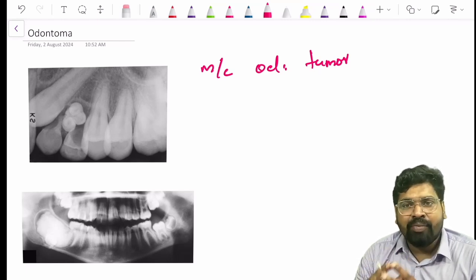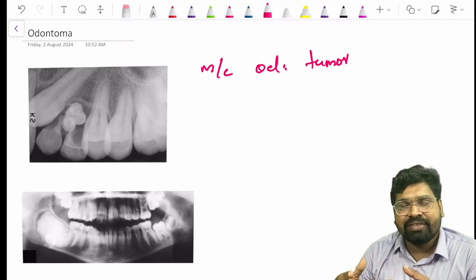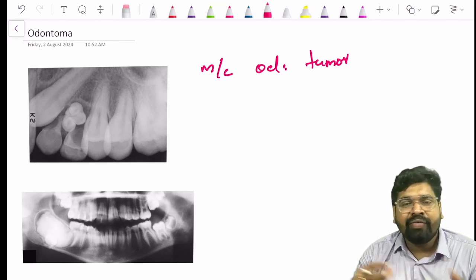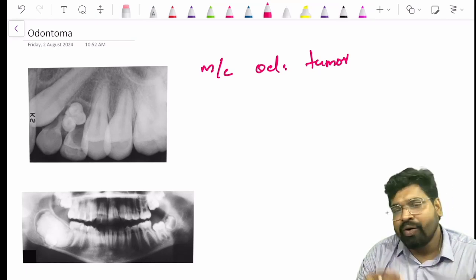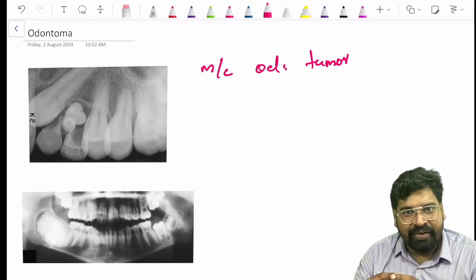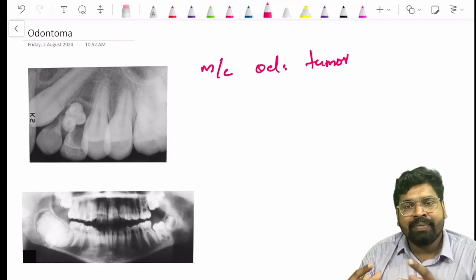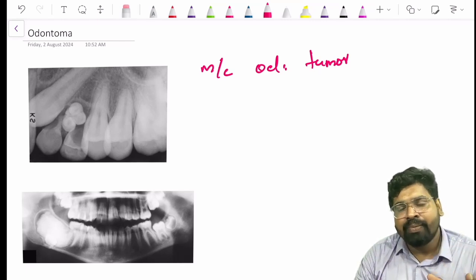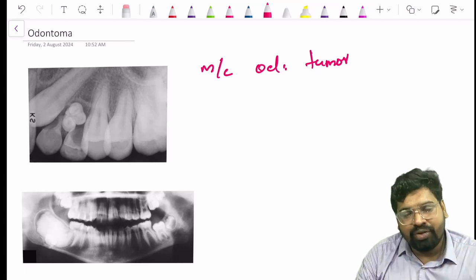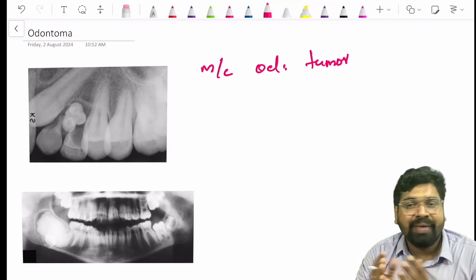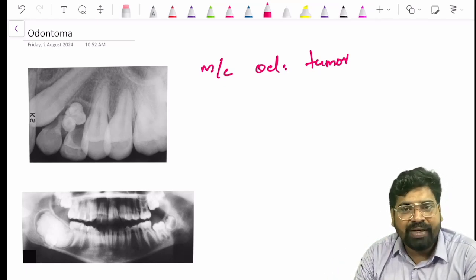So you know that to form hard tissue, what is the function of the ameloblast and what is the function of the odontogenic apparatus? To make enamel and dentin, right? So it requires both. Only the epithelium or only the mesenchyme cannot make hard tissues. To make enamel, to make hard tissues, you need both. There is cross signaling between mesenchyme and the epithelium to make hard tissue. So odontoma is a tumor of both your mesenchyme and your odontogenic epithelium, so that there is formation of hard tissue. What hard tissue? Enamel, dentin, cementum, etc.